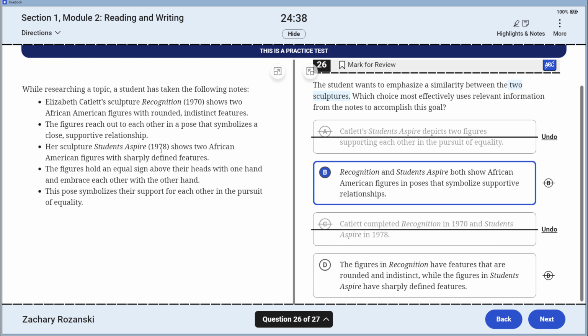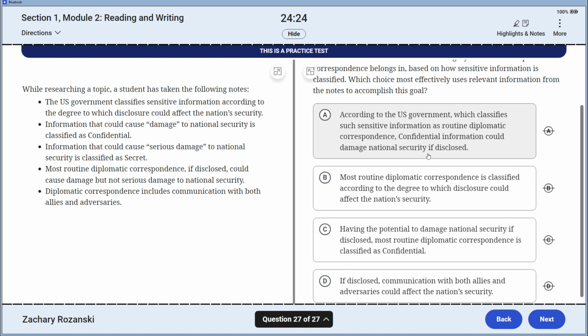I'm going to double check to see if they do these things. Both show figures that symbolize supportive relationships. Symbolize the support. I love that. And this one symbolizes supportive relationships. I love B so far. The other has features that are round and distinct. This is a difference. B is the right answer. Pick it and move on.